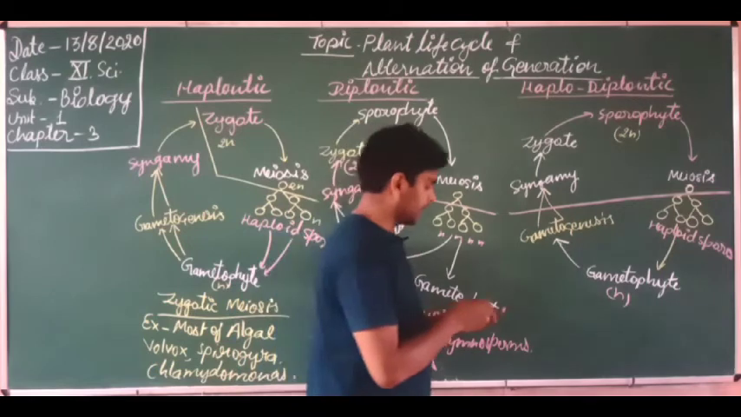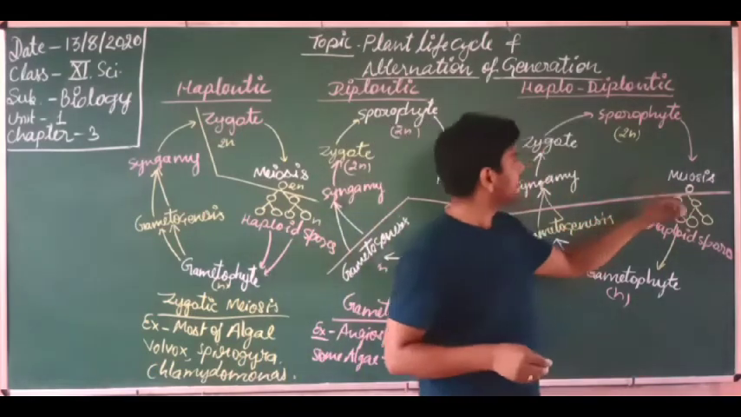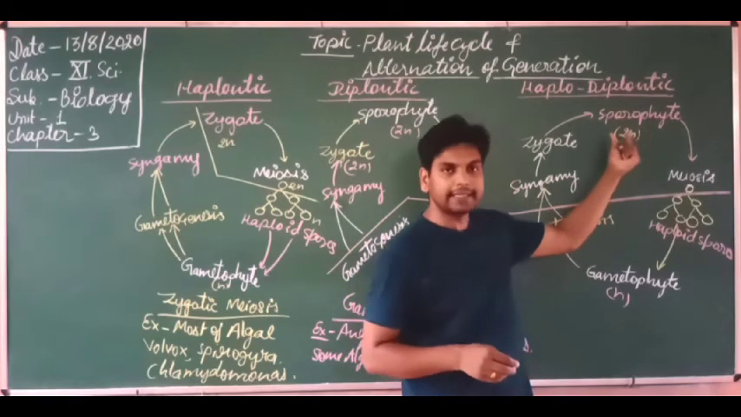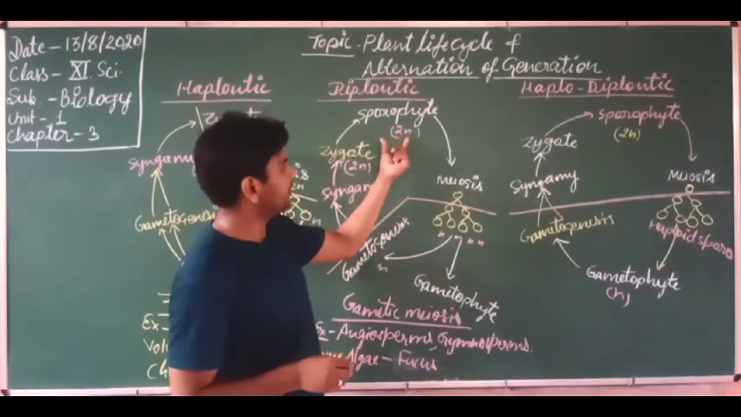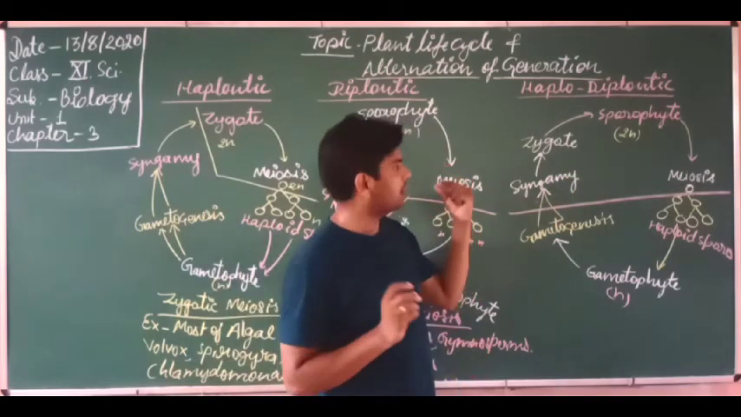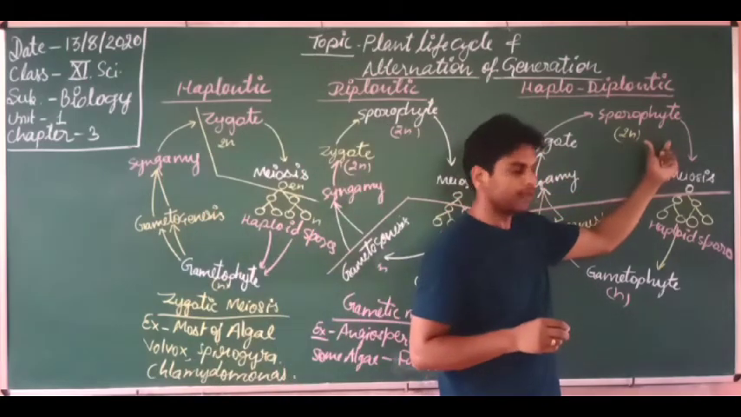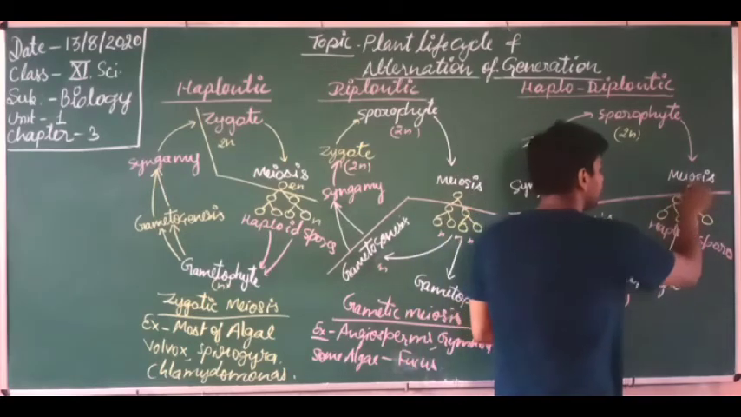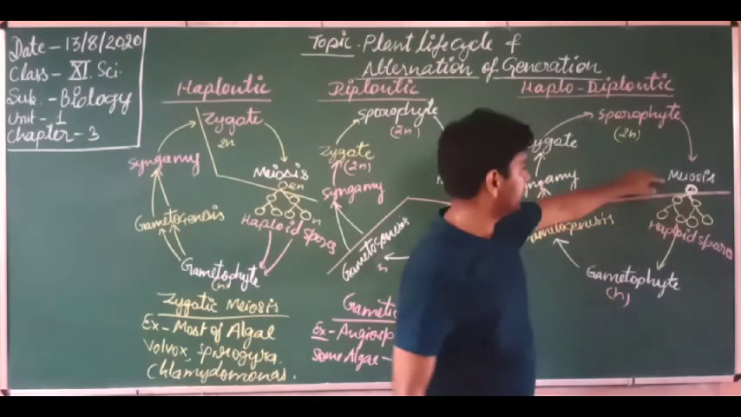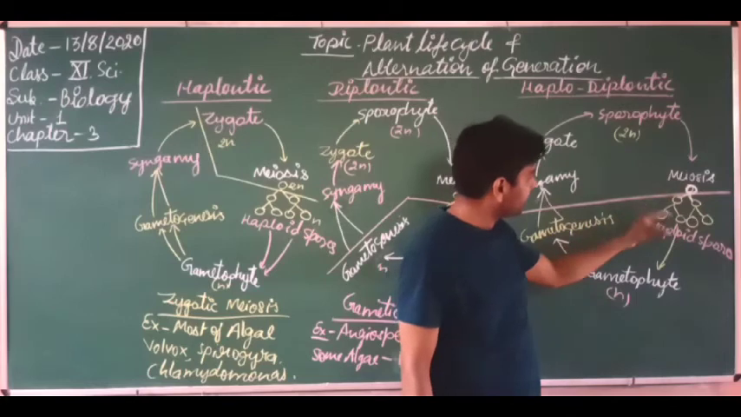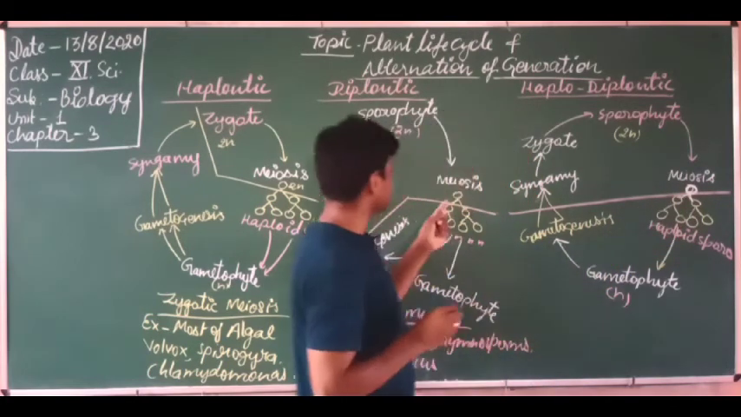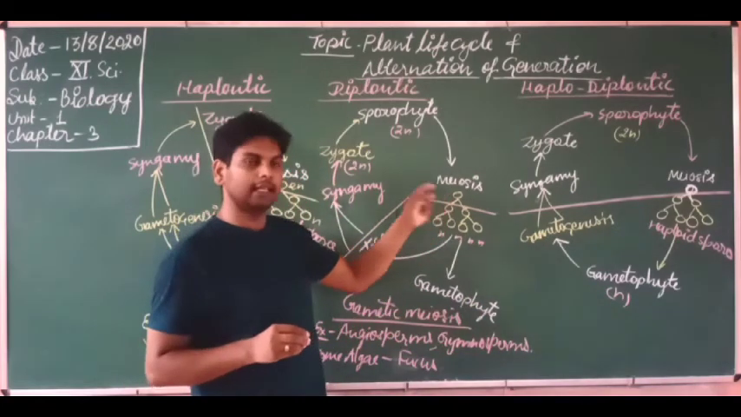Got it? So here, where is the meiosis occurring? Here meiosis occurs in the sporophyte cell. Here also it occurs in a sporophyte cell. What is the difference between these two? Here the sporophyte is producing spores. The cell which is undergoing meiosis, I am highlighting it, is known as the spore mother cell. Got it? Here, this cell is known as the gamete mother cell.